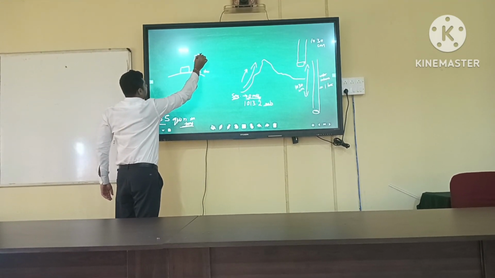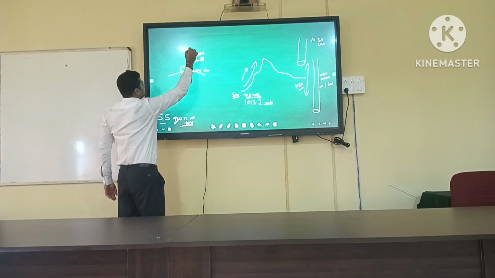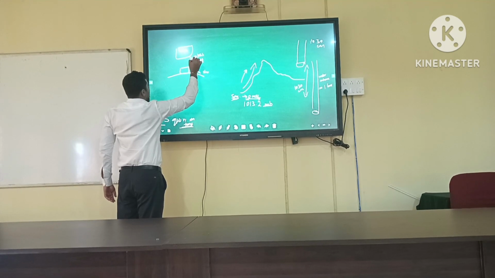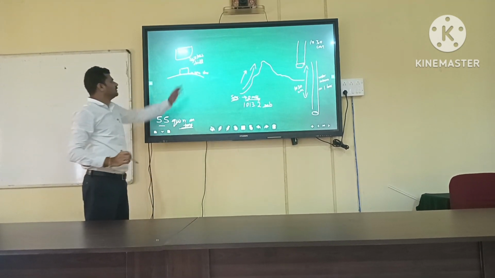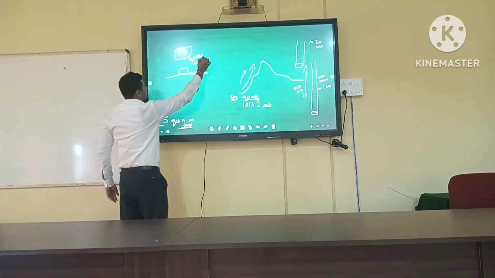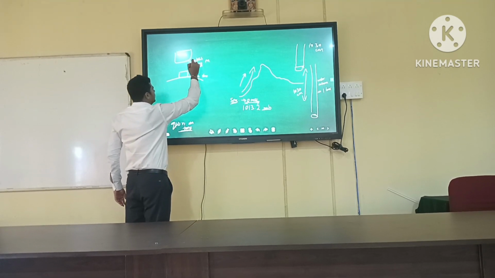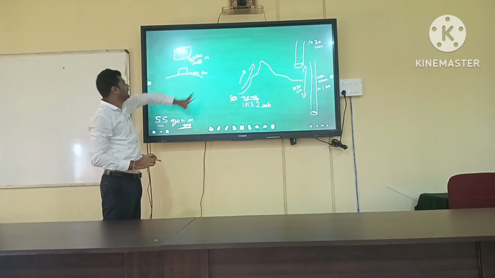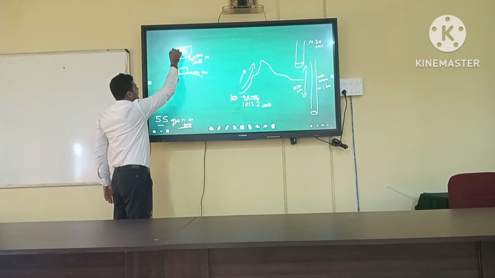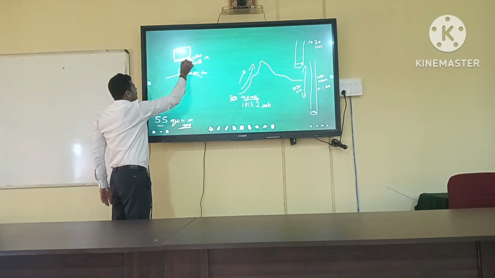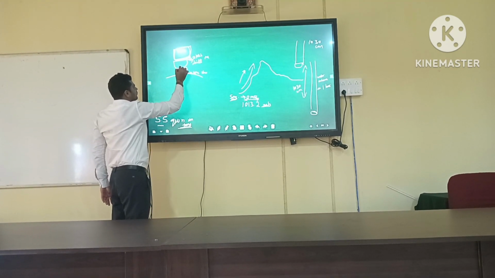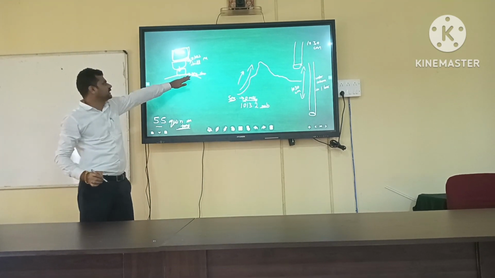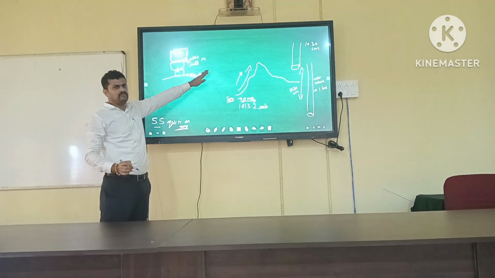Why? Because only this extent of air falls on this hill with the highest elevation, like 10,000 meter height. The air pressure will be less, and because of that, the atmospheric pressure will also be less. Near the sea surface, the weight of this and this portion of the air mass also falls on this surface. Because of that, the atmospheric pressure near the seashore at lowest elevation will be highest.